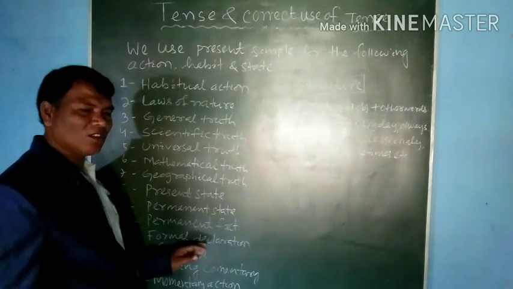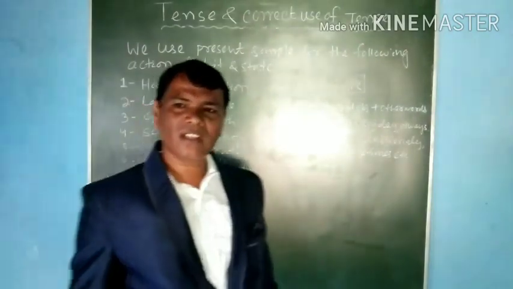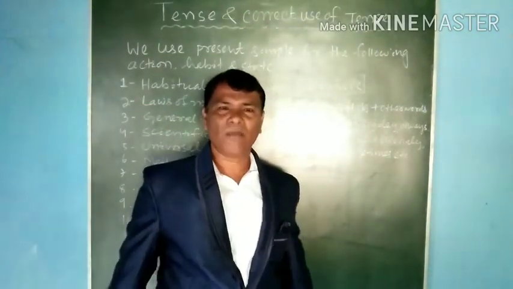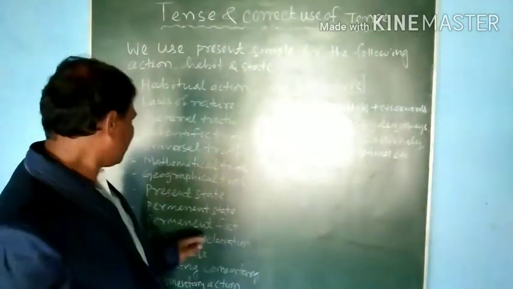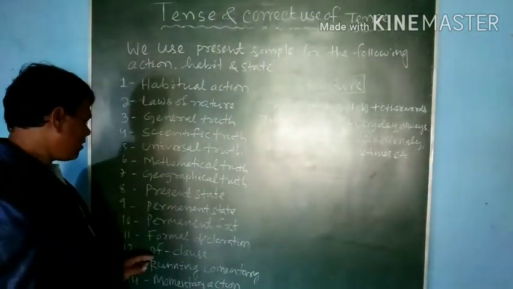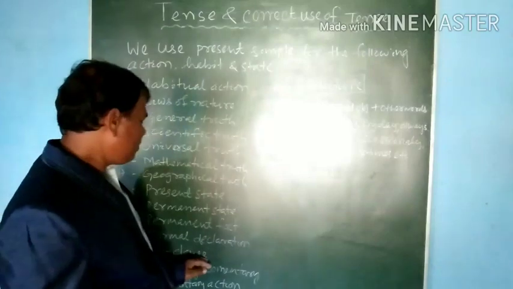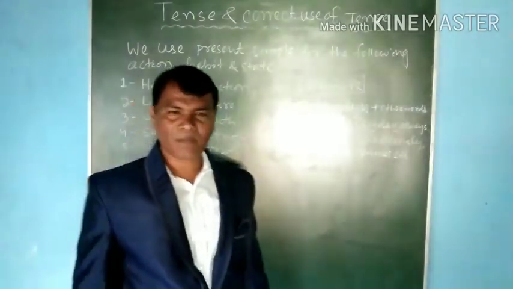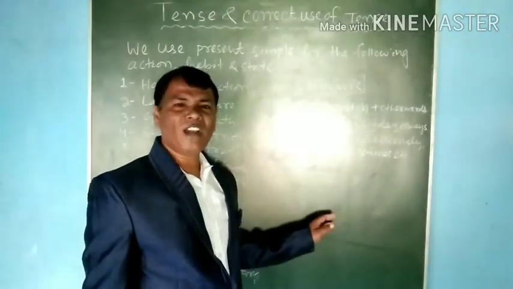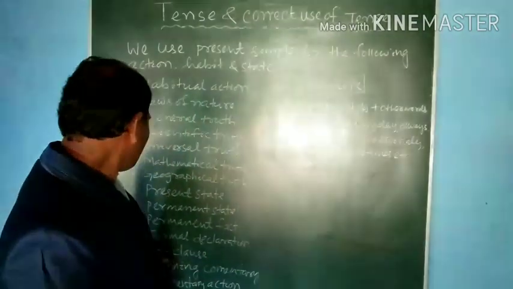Like the formal declaration. What is the formal declaration? The Prime Minister declares the exhibition open. I beg your apology. That is called formal declaration. If clause. In if clause we are using simple present. If you hit iron, it expands. If you come, I shall go. That is called if clause.